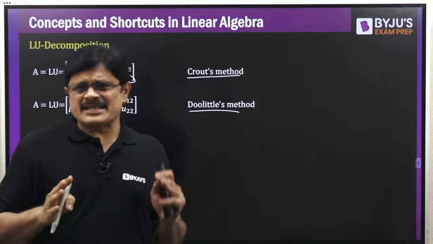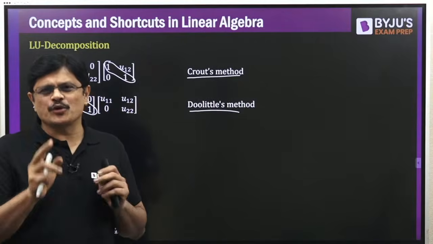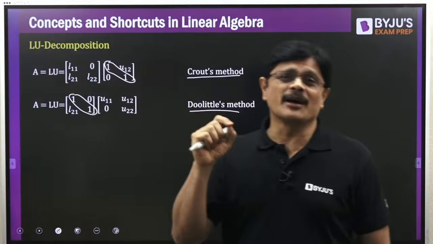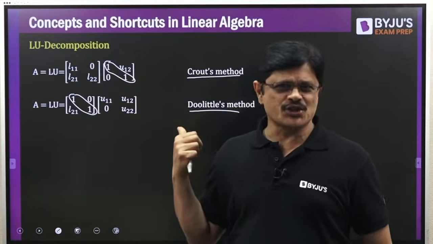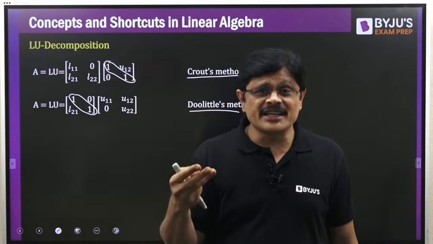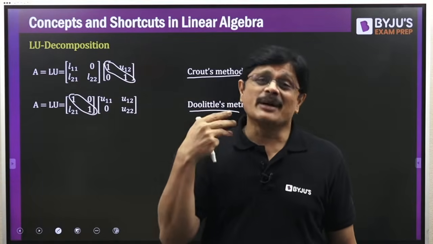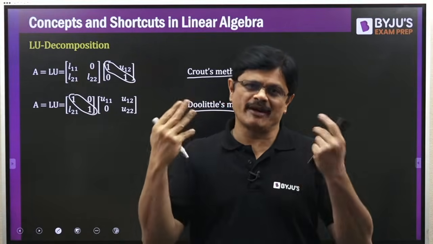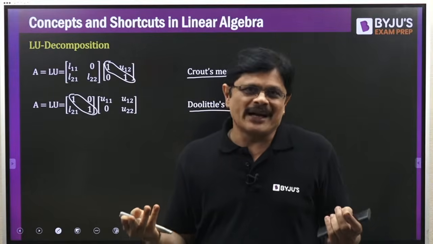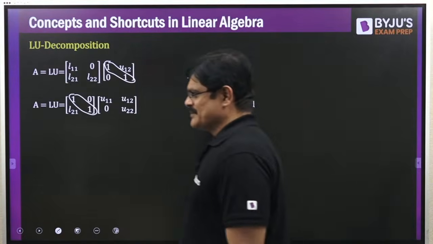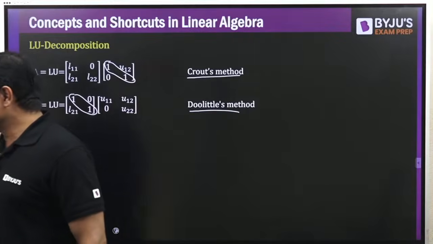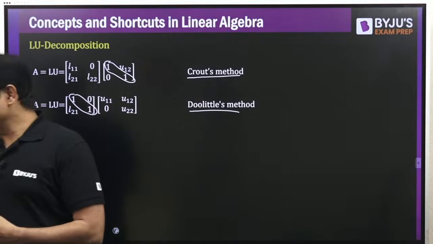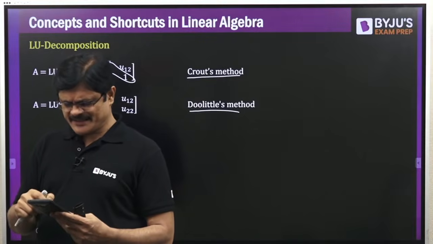Okay? First, I'll discuss the general methodology for a 2 by 2 matrix. Then I'll give you a shortcut for finding this LU decomposition. For both, we can have the shortcut, my dear friends. Then we can extend that particular shortcut for a 3 by 3 matrix also. If you properly understand, you can extend it for 4 by 4, 5 by 5 or any square matrix also. Am I clear? If you have any doubts, please write your comments, my dear friends.